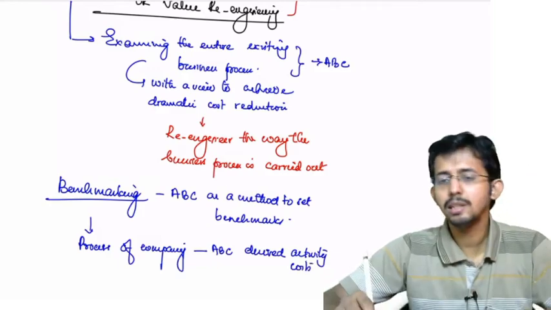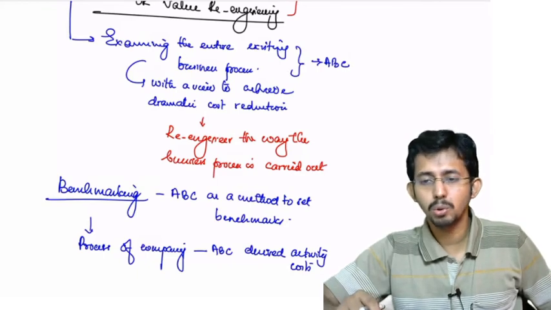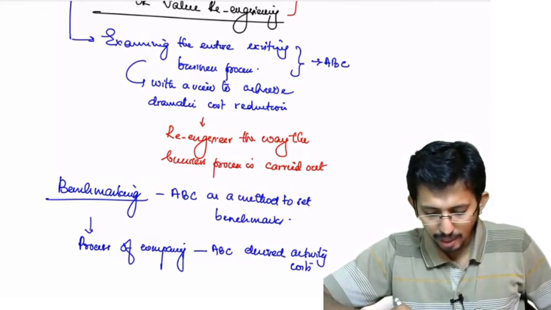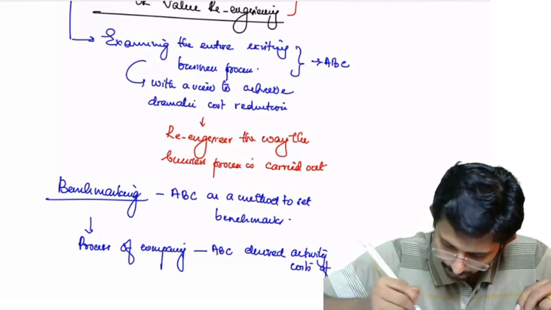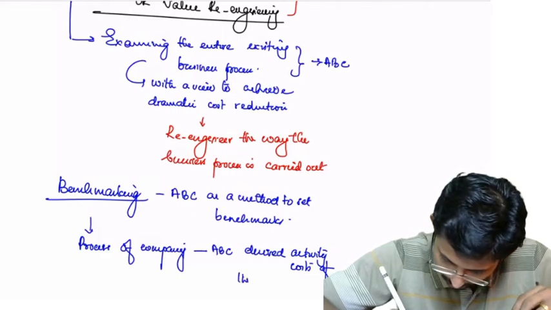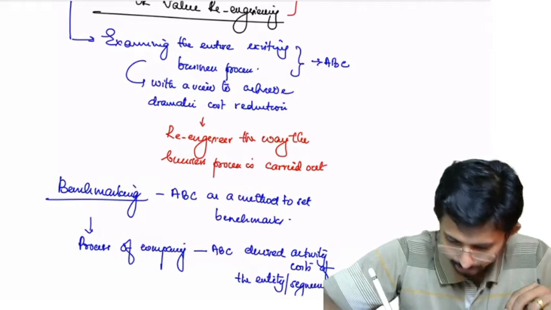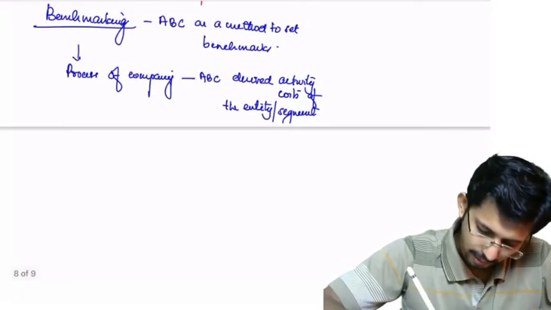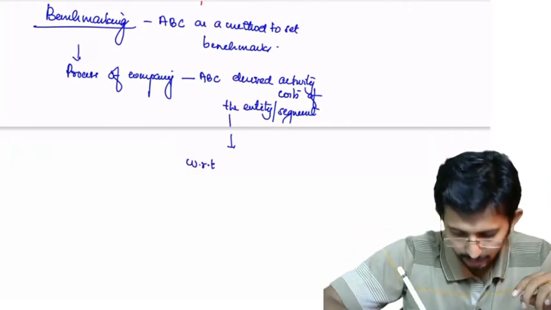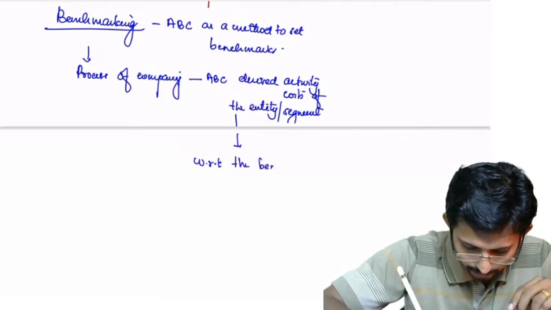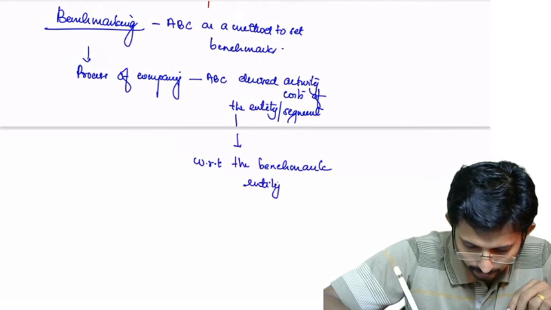That means using ABC, you have identified your activities and the associated activity cost also you have derived. So a process of comparing ABC derived activity cost of the entity or a segment with respect to the benchmark entity or segment.